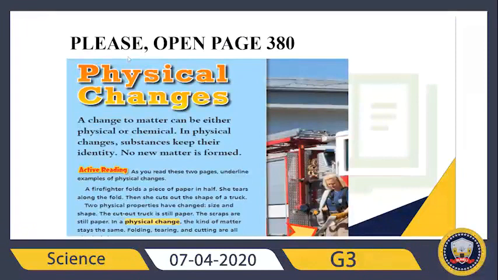Okay, right now please open page 380. Let's read it together. It says, a firefighter folds a piece of paper in half. Folds. Please circle it. She tears along the fold. Tears. Please circle it. Then she cuts out the shape of a truck. Cuts. Okay, remember, two physical properties have changed, size and shape.